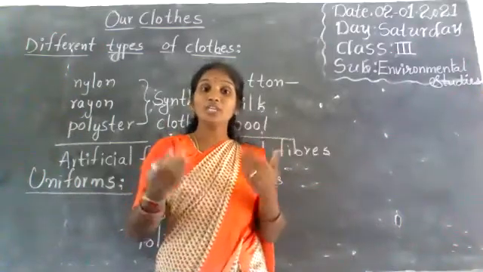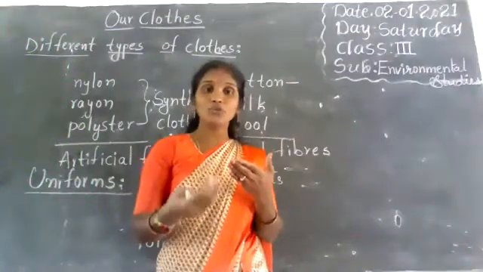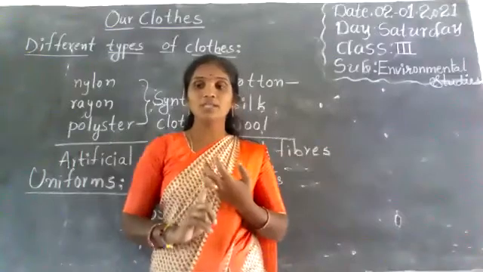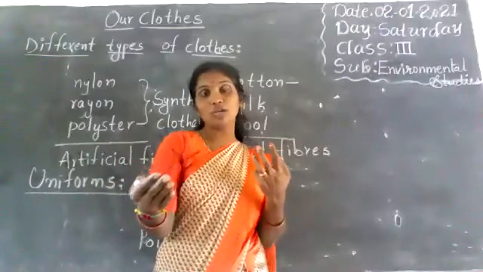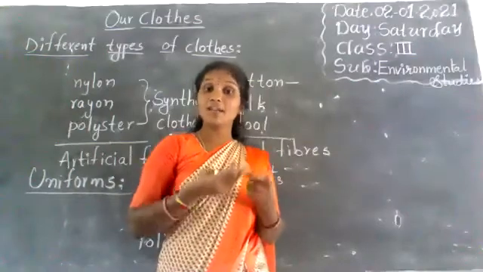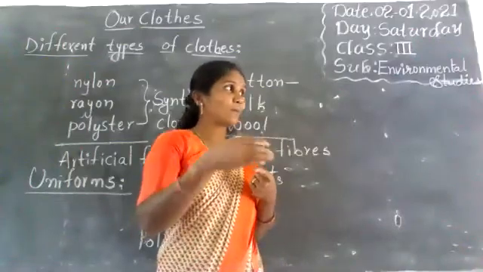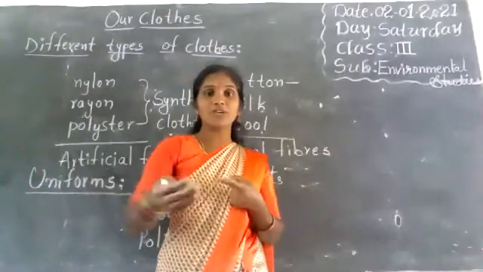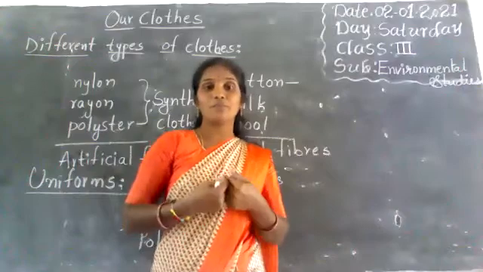So we recognize the people who wear uniforms: doctor, policeman, postman, students, and the fire engine man also uses one type of khaki dress. And a nurse, and the municipality people also use a different type of cloth, a different type of dress. So we recognize people by the uniform.